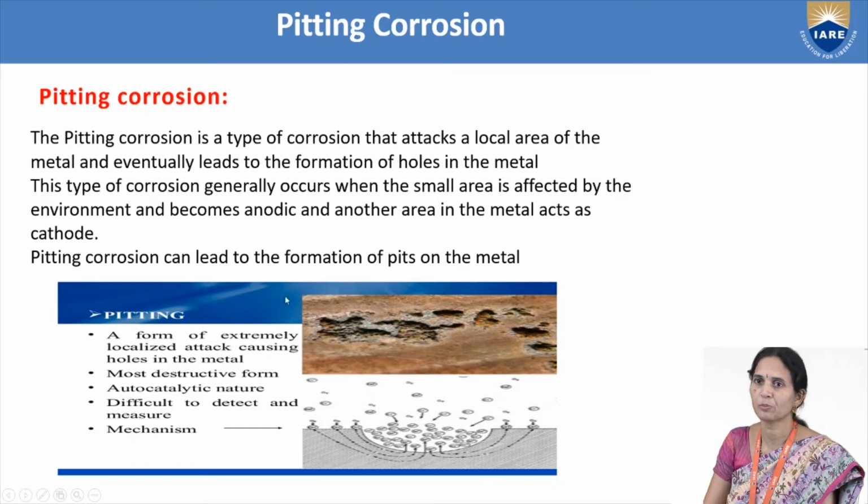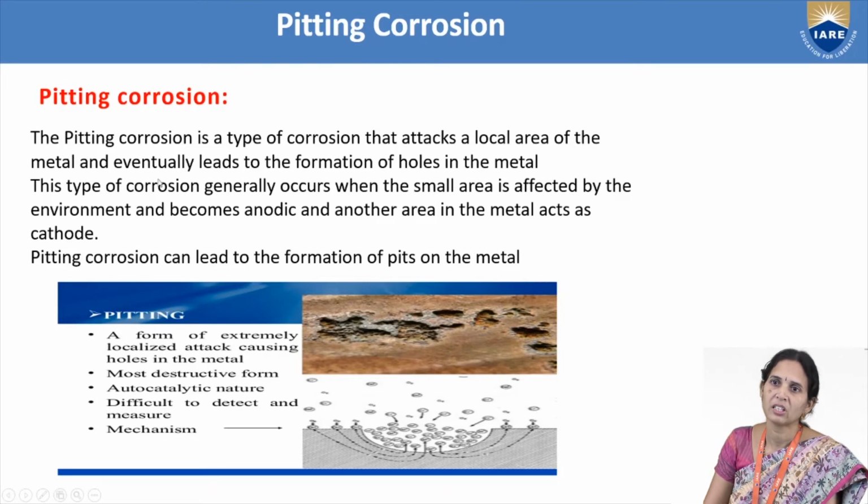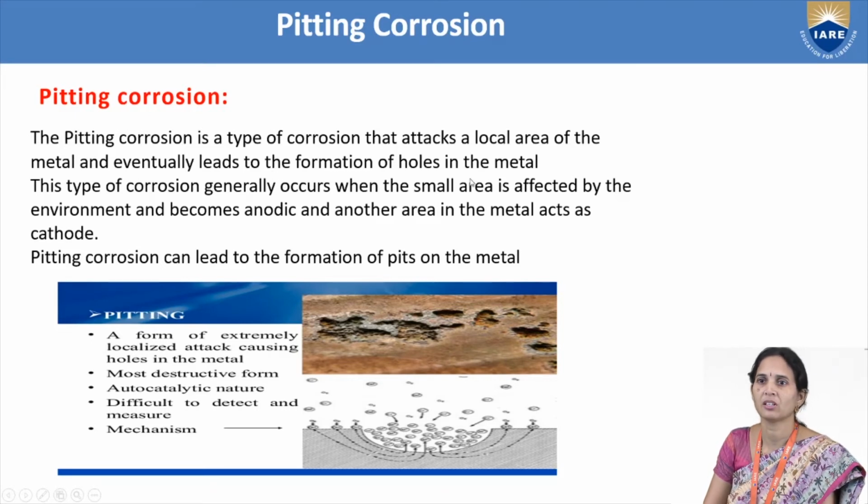The third type of corrosion is pitting corrosion. Pitting corrosion is a type of corrosion that attacks a local area of the metal and leads to the formation of holes in the metal. You can see here on the surface of the metal how the holes are formed. This type of corrosion takes place when a small area is affected by the environment and becomes anodic, and another area in the metal will act as a cathode.